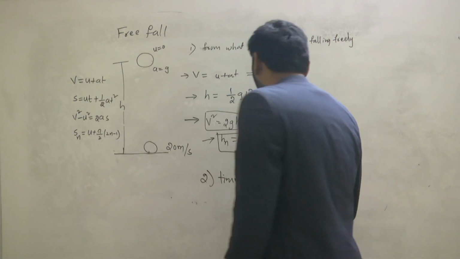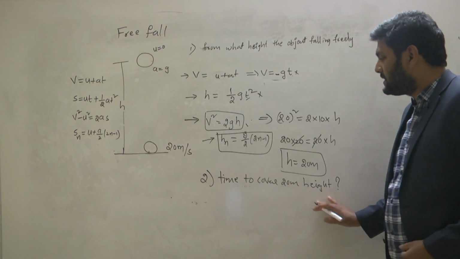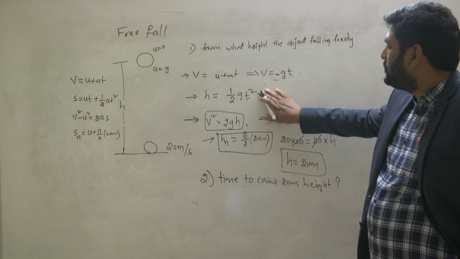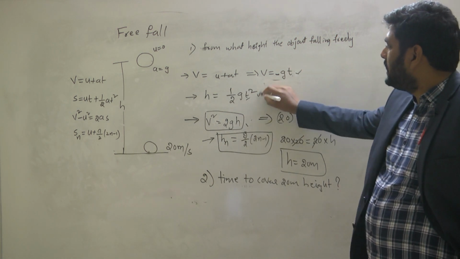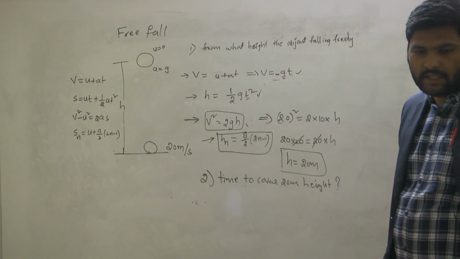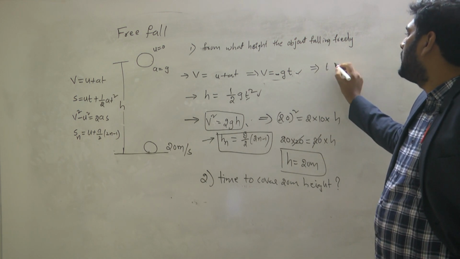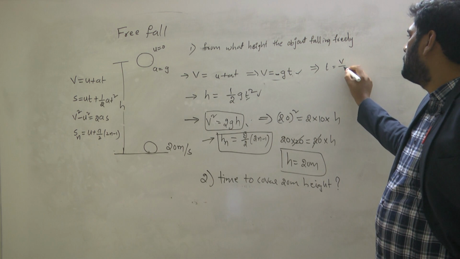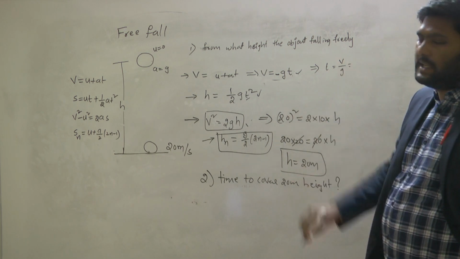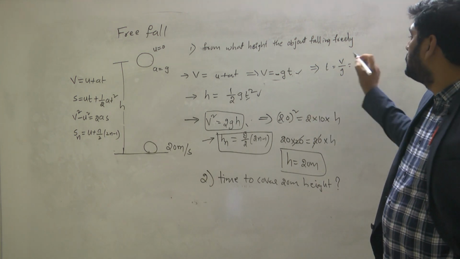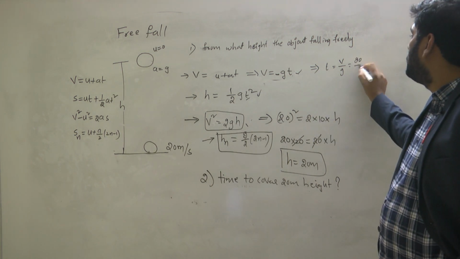Which one is helping you to find the answer? You can use the first equation of motion, even the second equation of motion. If I use the first equation of motion, I want time. Time is equal to v by g. How much is the final velocity the object has? 20 meter per second.